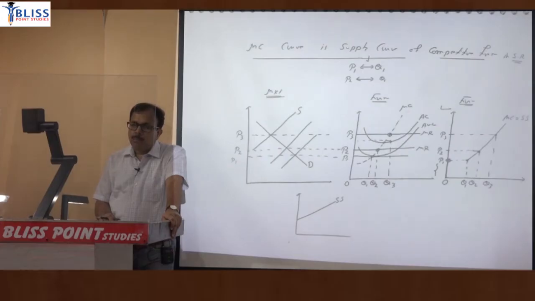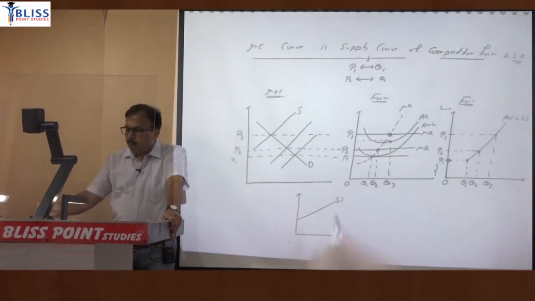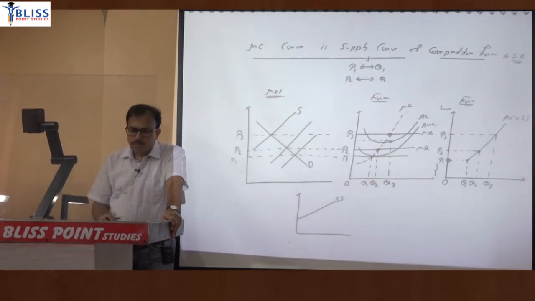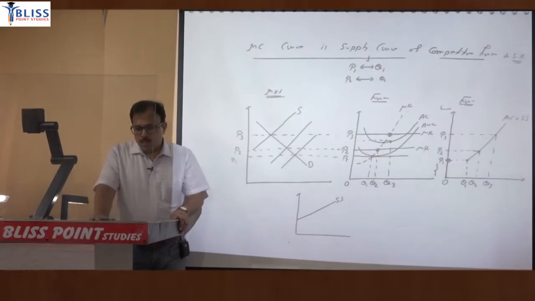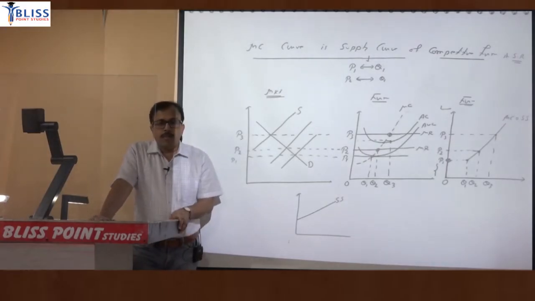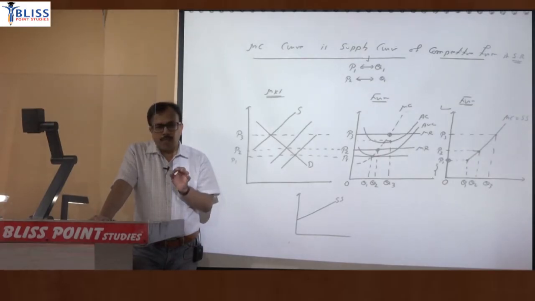In fact, it is only that part of marginal cost curve which lies above average variable cost curve. Underline that.